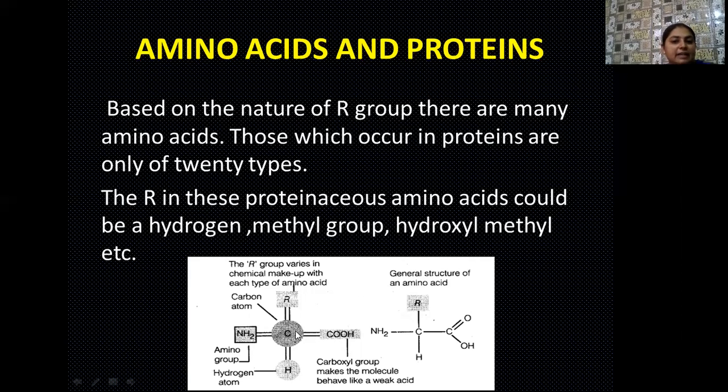See in this diagram, the carbon atom in the center is substituted by four substituents: the amino group, the carboxylic group, a hydrogen atom in the third position, and in the fourth position a variable alkyl group, which is later substituted by different types of groups. So this is the general structure of an amino acid.